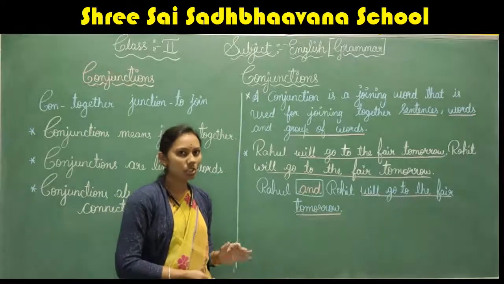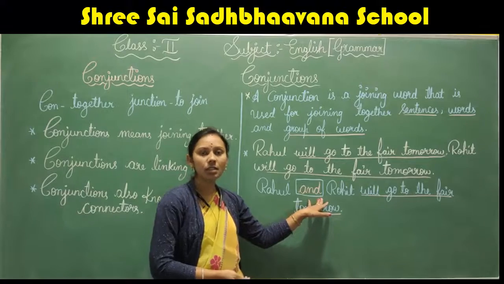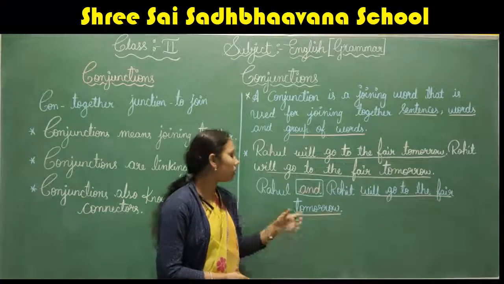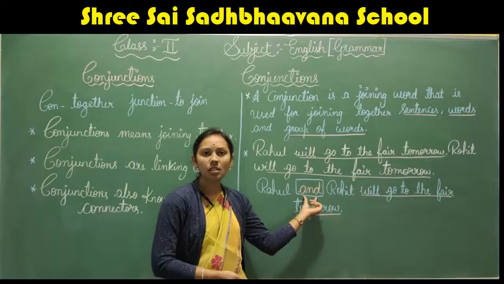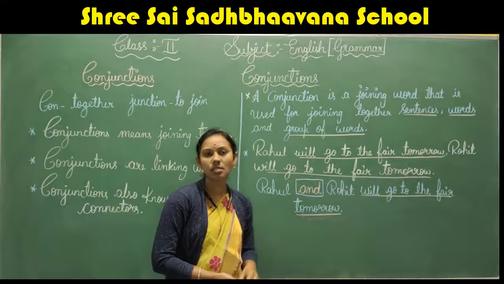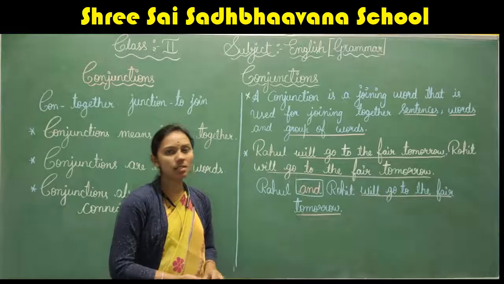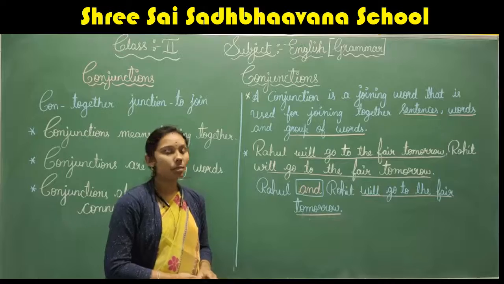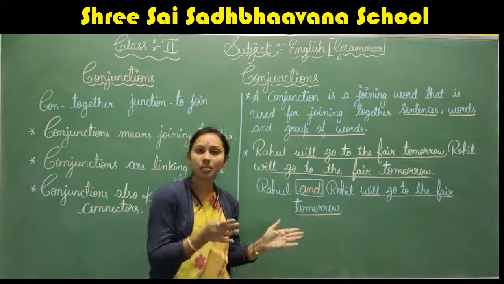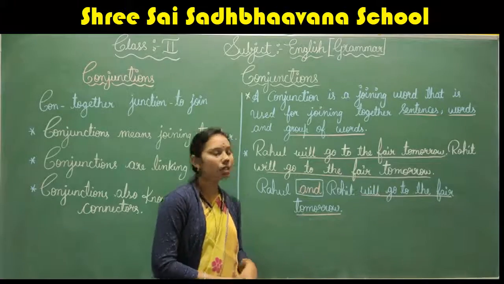Conjunction, as I told you, is a joining word which is used to join the sentences. Here and is used to join both the sentences to make it one sentence, because both the sentences have a similar idea, telling about the same thing.